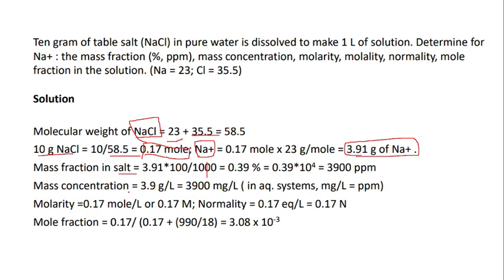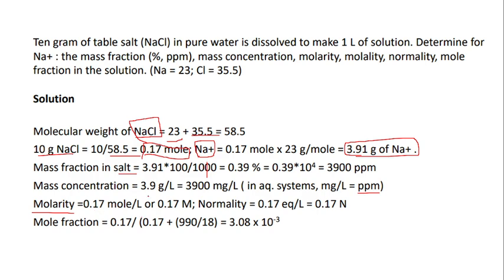Next is mass concentration. Here mass fraction is obtained. Next, mass concentration, which is 3.9 gram per liter, and again it is converted to mg per liter, and we know 1 mg per liter is equivalent to 1 ppm. So it is 3900 ppm. Next, we are calculating the molarity. We know this much moles per liter is present, right?